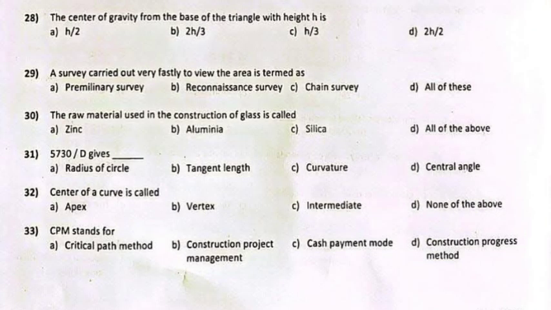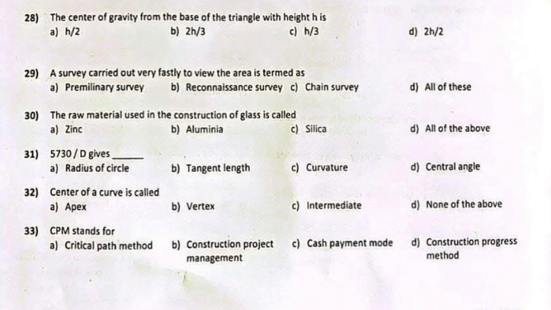Question 29. A survey carried out very fast to view the area is termed as. Answer: B. Reconnaissance survey. Question 30. The raw material used in the construction of glass is called. Answer: C. Silica. Question 31. 5730 by D gives. Answer: A. Radius of circle.